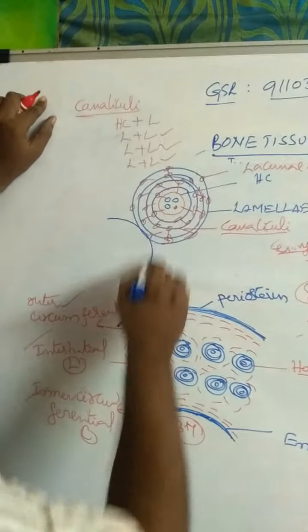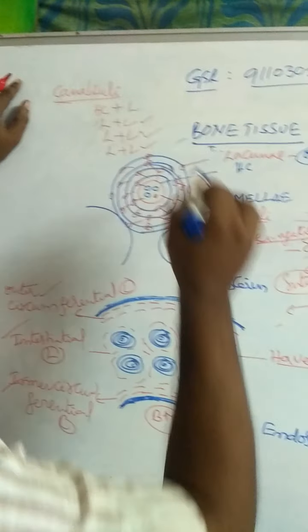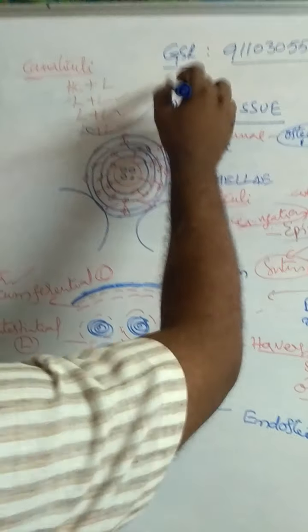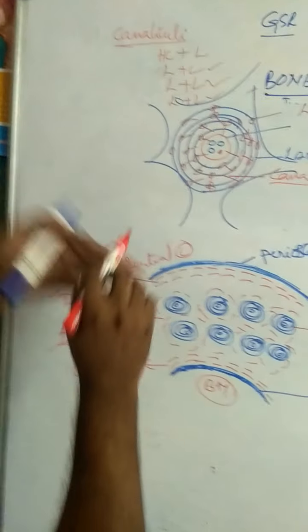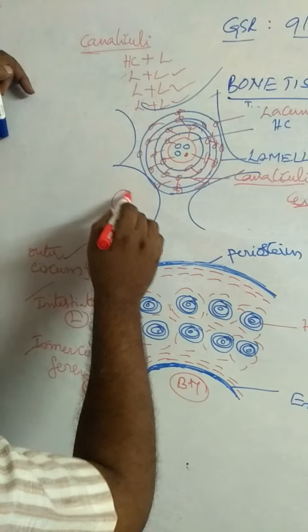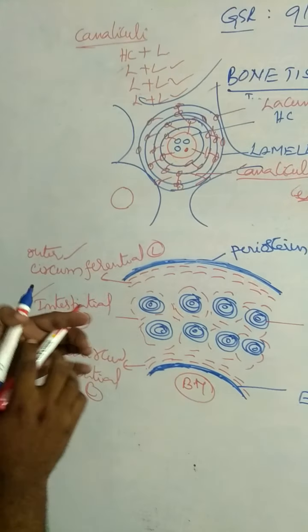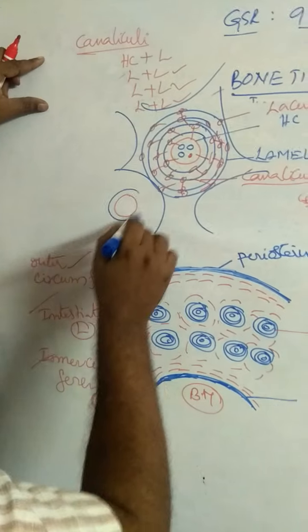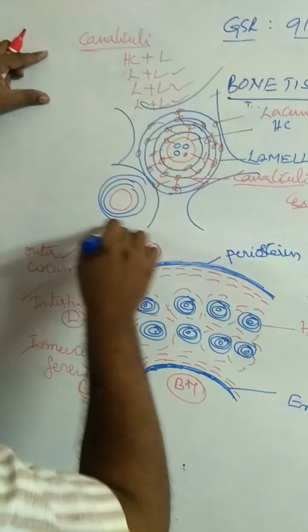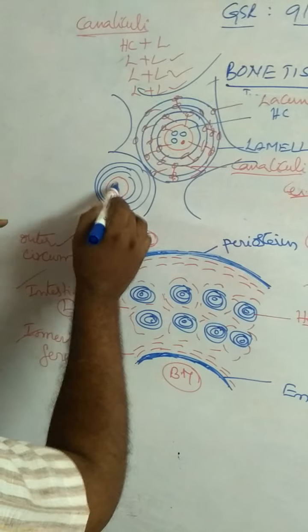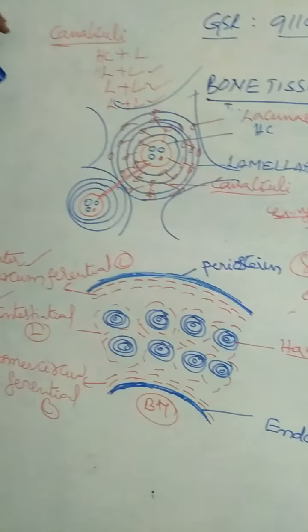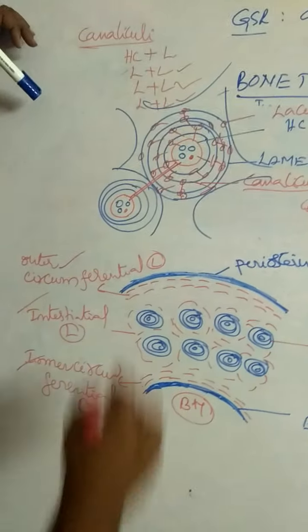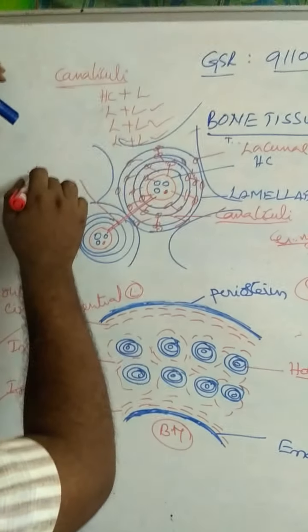This is another Haversian system. These are the Haversian systems. A Haversian system contains a central canal called the Haversian canal. It is surrounded by a minimum of 4 concentric rings. They are called bone lamellae. This is another Haversian system. Two Haversian systems are connected by Volkmann's canal.